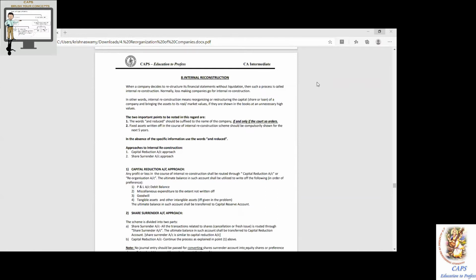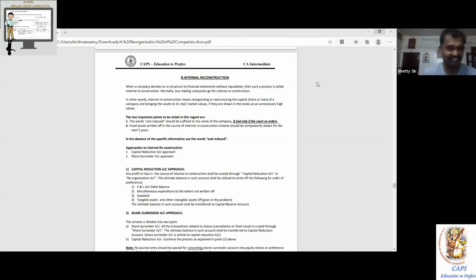Second one, your fictitious assets, which we used to call missing expenditure earlier, like preliminary expenses, underwriting commission, deferred revenue expenditure. They are also unwanted, unnecessary assets which are appearing in the way. Remove them too.